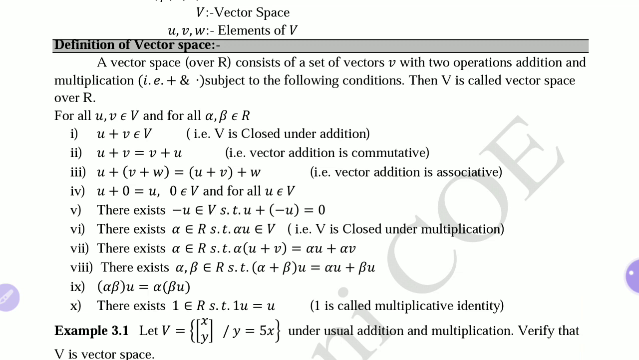So the set of real numbers satisfies all these conditions. It is closed under addition. It satisfies the commutative law. Addition satisfies the associative law. The set of real numbers satisfies all these 10 properties. Therefore, it is one example of a vector space. The set of m by n matrices is also a vector space. That set of matrices also satisfies all these 10 conditions. We are going to see more examples of vector spaces in the coming lecture.